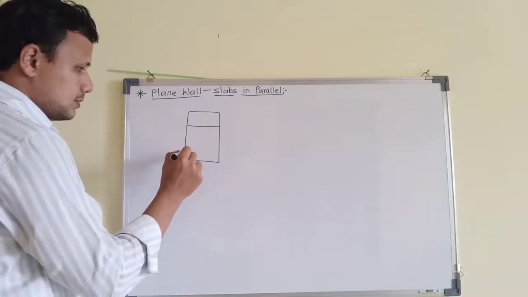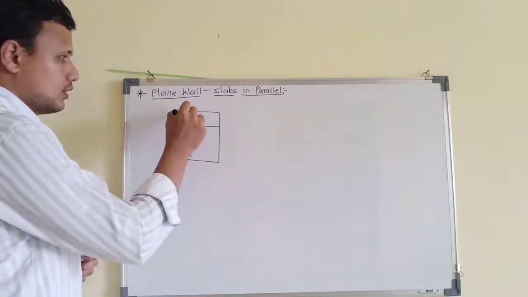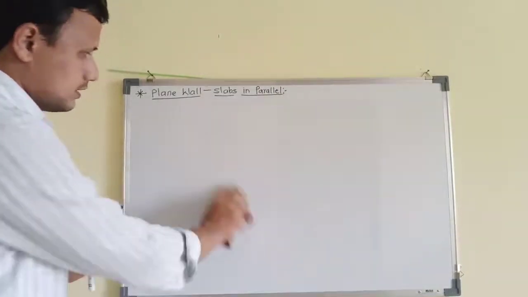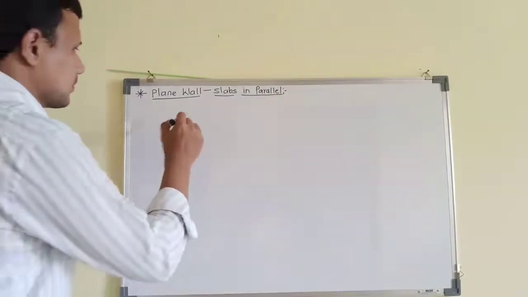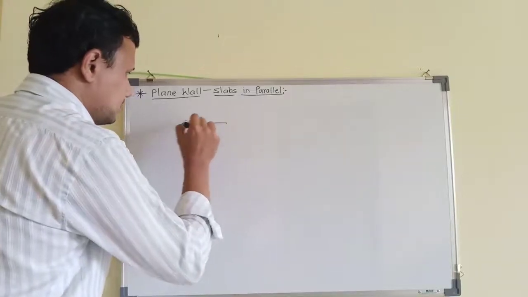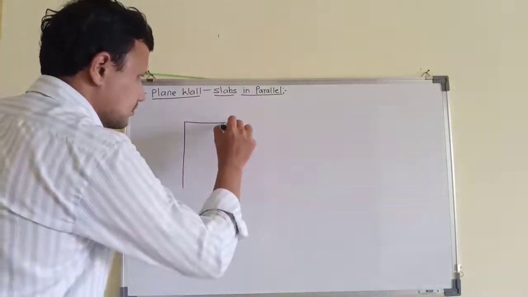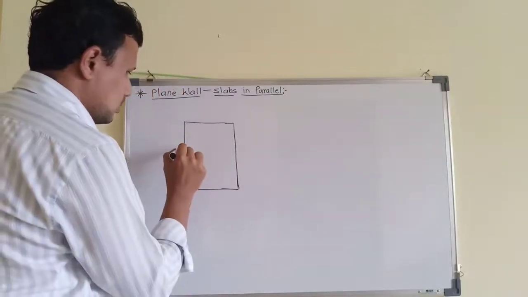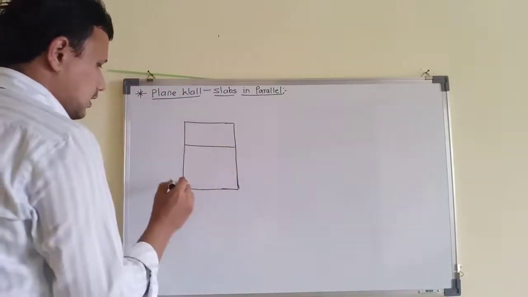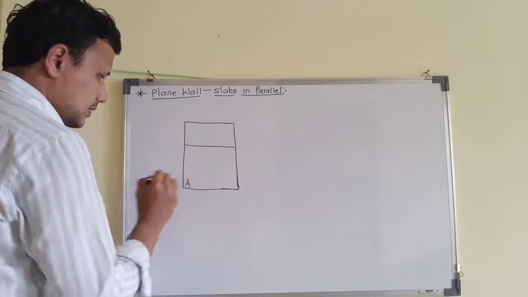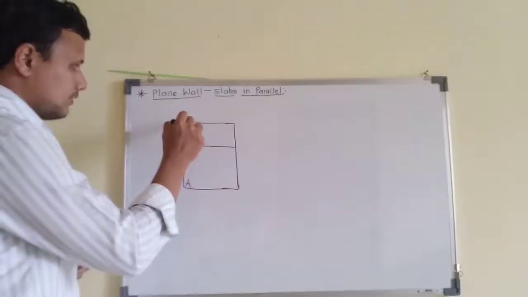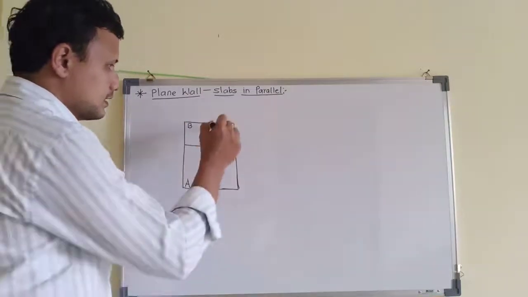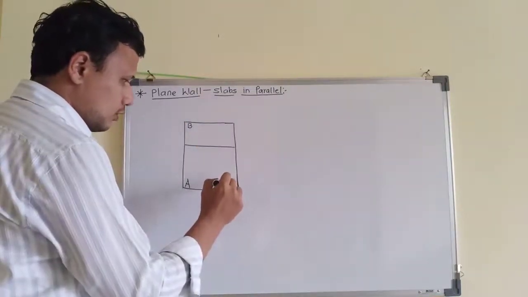So I call this material A. I will enhance this diagram, I think it is very small, so let us expand the diagram. Let us say this is one material and this is the second material. I will call this material A and this material B. Both materials are different, that's why their thermal conductivity will also be different.